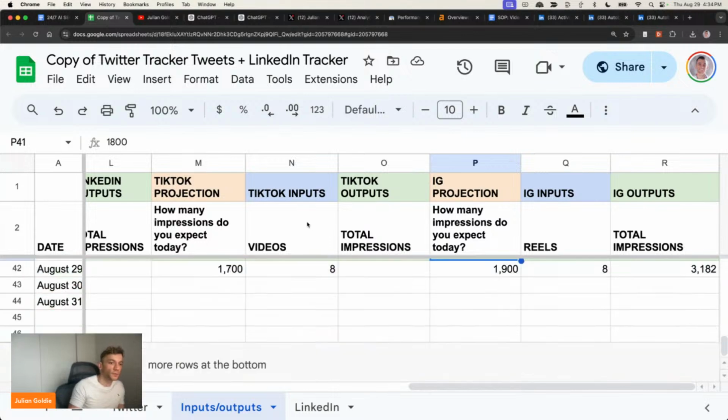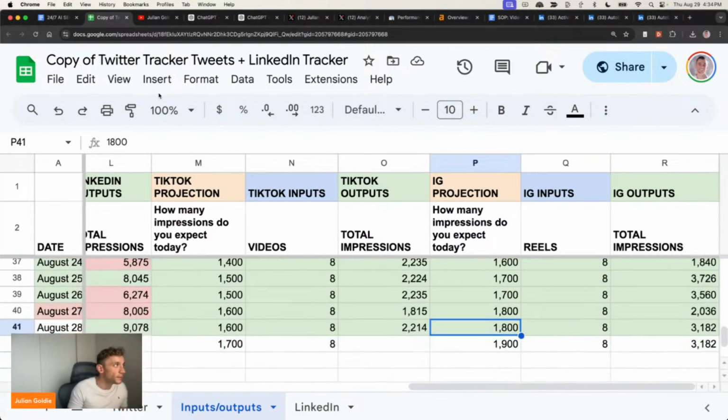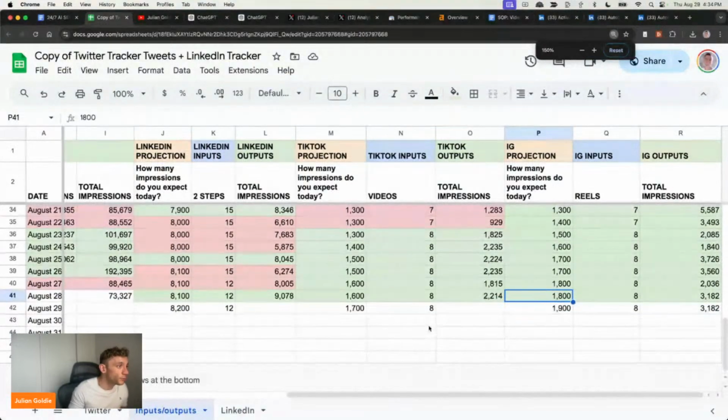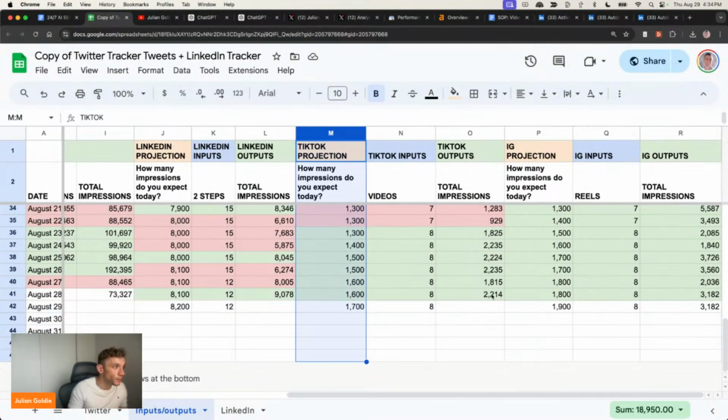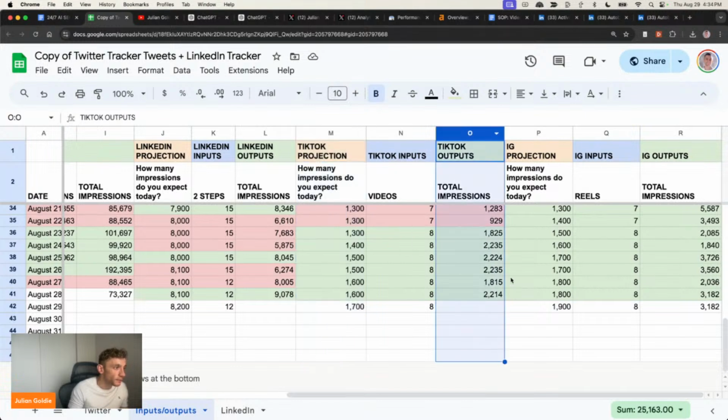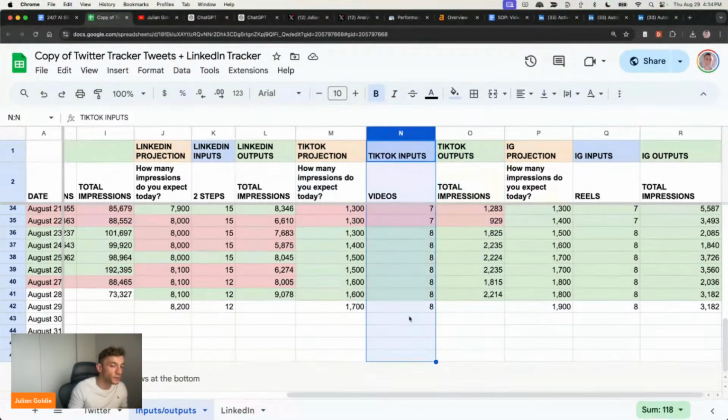And so using this process right here, we can easily predict and scale and hit our targets every single day, because in the morning we project how many views we need to get. In the evening we project how many views did we actually get. And then in the middle we figure out how many videos do we need to post to achieve that result, right?